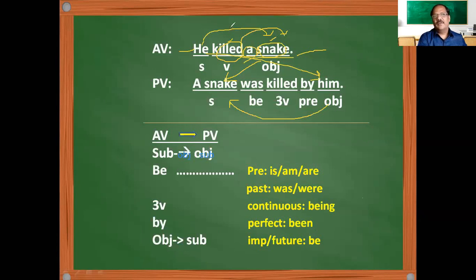So here we have the role of the tenses. Look at the tense of the sentence, and accordingly you have to change. If it is in continuous tense, any continuous, present continuous, past continuous, future continuous, in all continuous tenses we have a B form. In addition to the B form, we have to add being as an extra B form, isn't it? In perfect tenses, use been as a B form. In future tenses, only be as a B form, isn't it? So using a B form is very, very important.